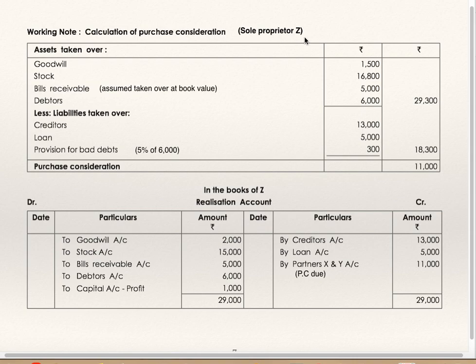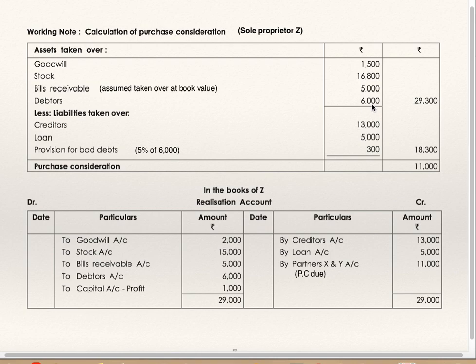Calculation of purchase consideration of sole proprietor Z. He is going to close his business. Goodwill, agreed values of assets taken over 1500, stock 16800, bills receivable 5000. No new value is given, so we'll assume that it is taken over at book value.